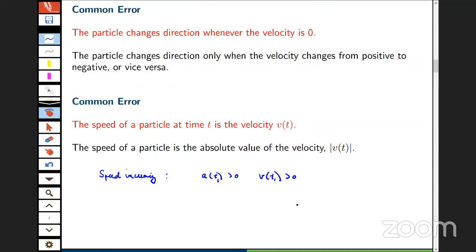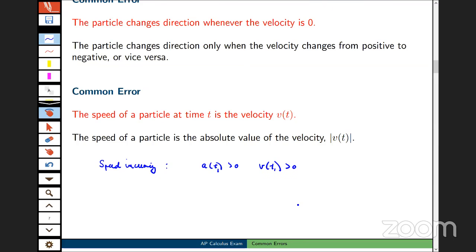And one more thing down at the bottom, since this is a calculator active question, and this is one thing that I learned, I thought this was very clever. You can actually use technology to take a look at the derivative with respect to t of the absolute value of v of t. And if that turns out to be positive, then the speed is increasing. If it turns out to be negative, the speed is decreasing. That is another way to answer this question using technology, which I think is pretty cool.